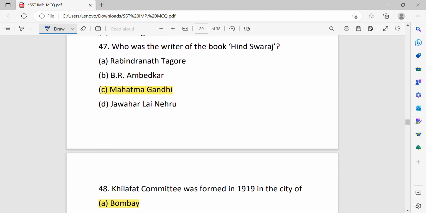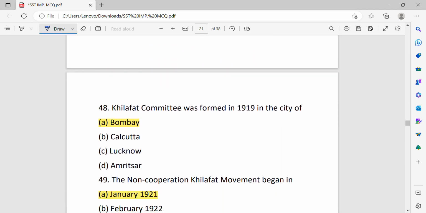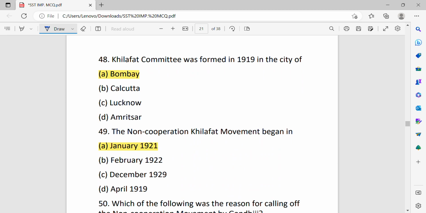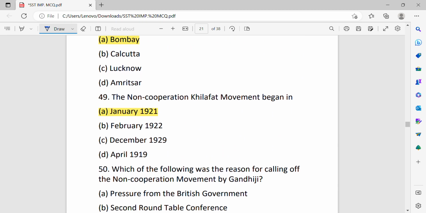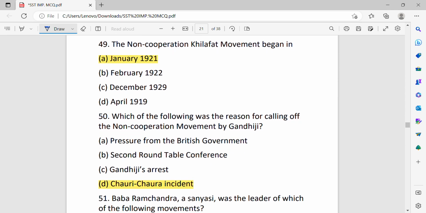Who was the writer of the book Hind Swaraj? It was a book written by Mahatma Gandhi. Khilafat Committee was formed in 1919 in the city of Bombay. The non-cooperation Khilafat movement began in January 1921, February 1922, December 1929 or April 1919. The correct answer is January 1921.